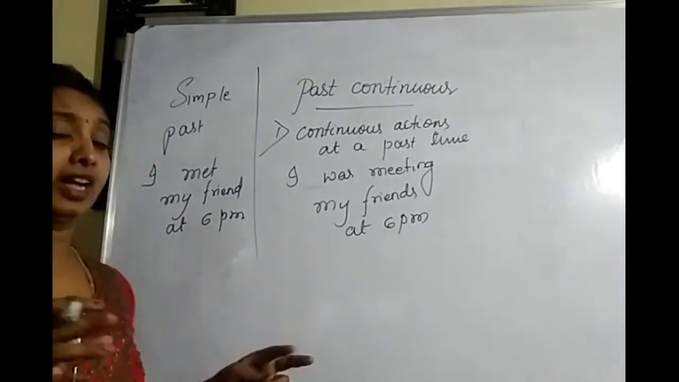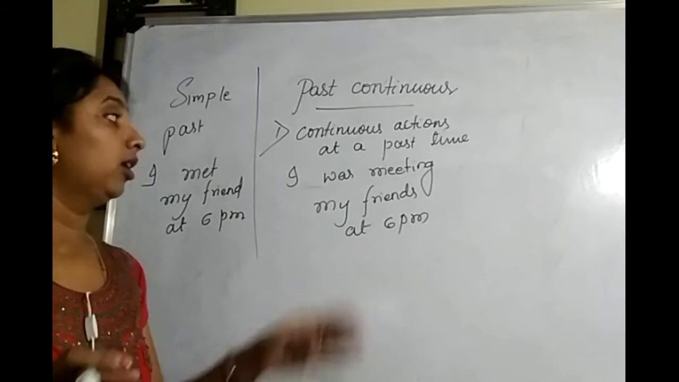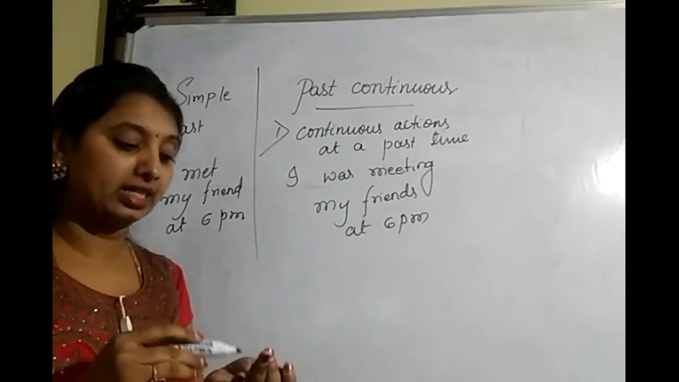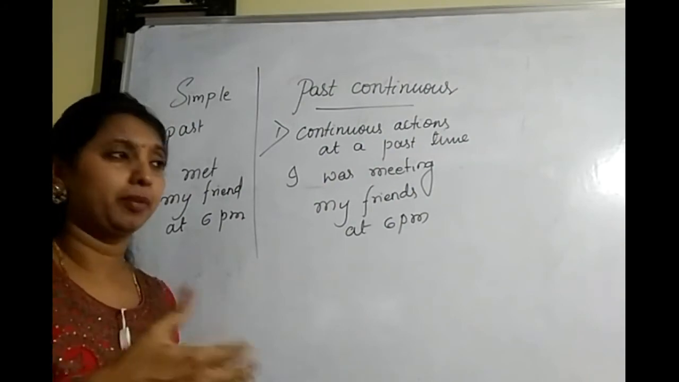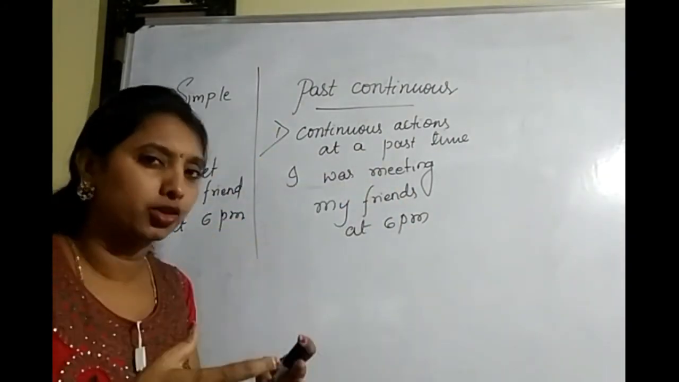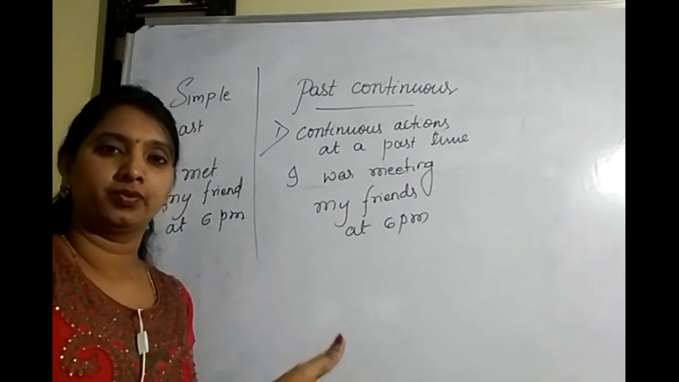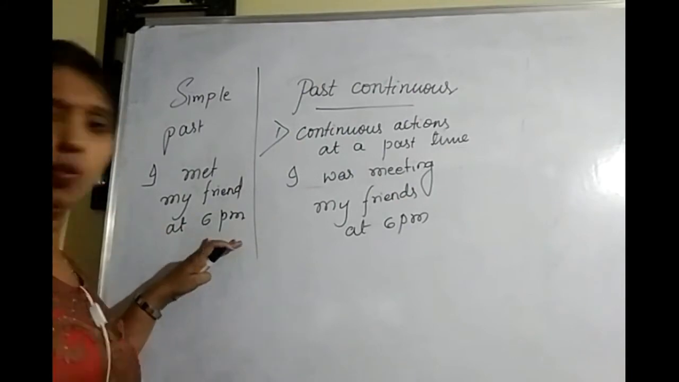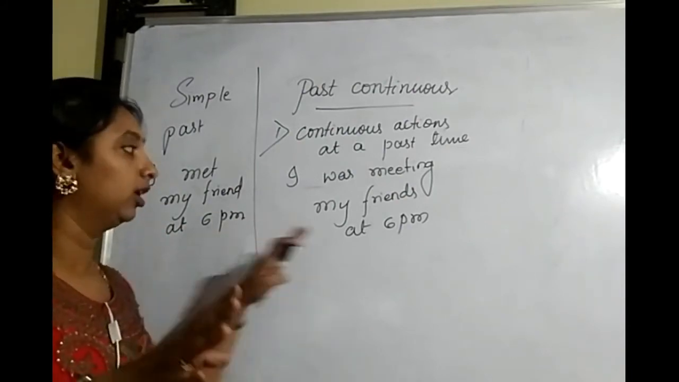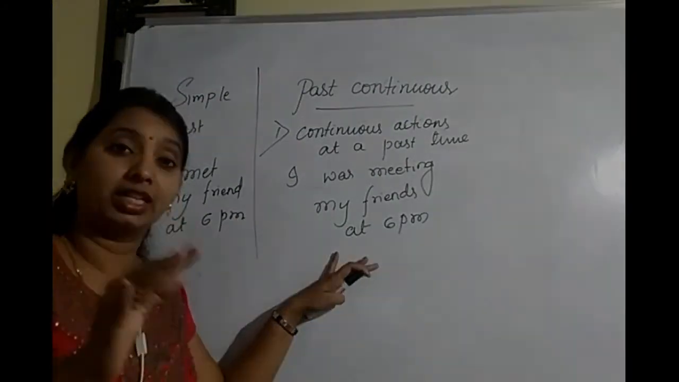I met my friend at 6 p.m. So one of my friends came and I just met him. Here, I was meeting my friends at 6 p.m. So at 6 p.m., I had organized a party. In that, many friends were coming and it was a continuous process for some time and I was meeting those friends. So at 6 o'clock, this action happened and it is over. It is a completed action. Here, this action was continuous for some time at that particular moment.